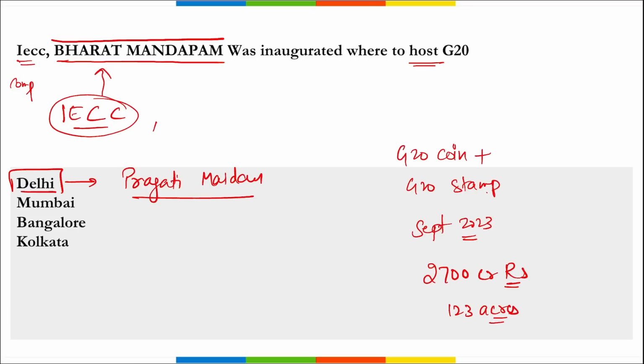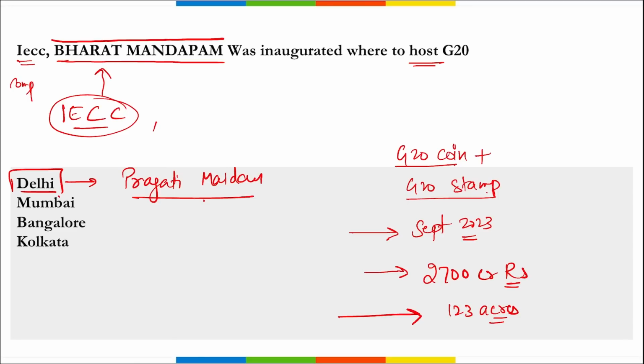Correct? So this is your IECC complex Bharat Mandapam that was inaugurated at Pragati Maidan in New Delhi, and a G20 coin and a stamp were also inaugurated. Here the G20 meet will be in September 2023, and the estimated budget for this project is 2700 crore rupees with an estimated area of